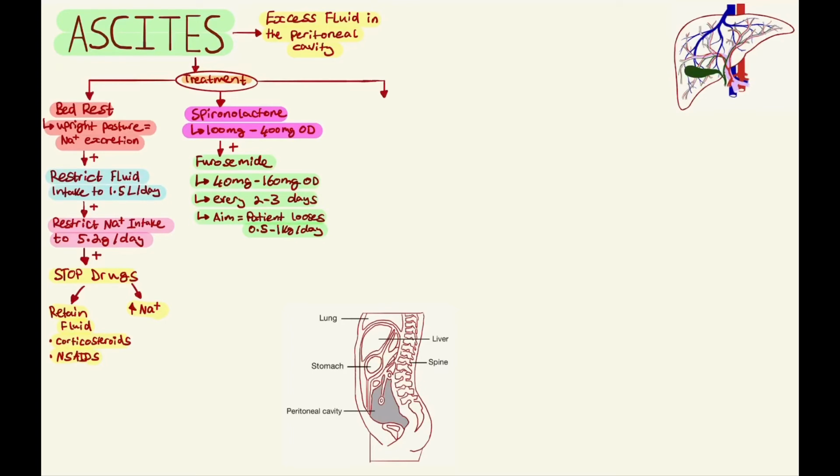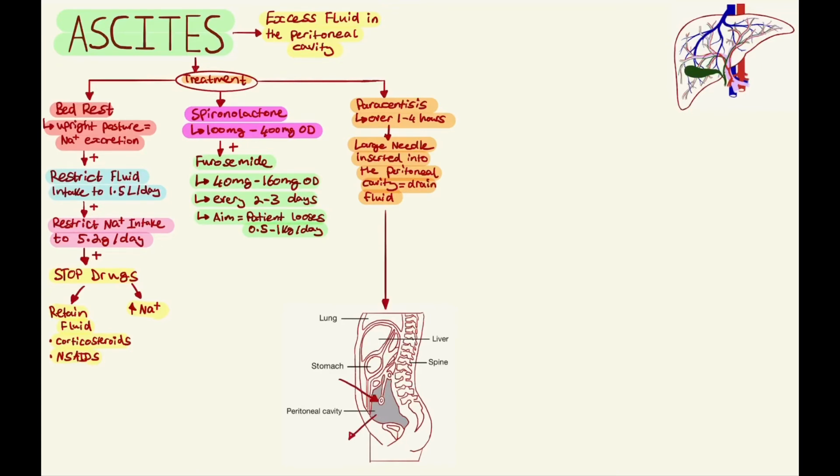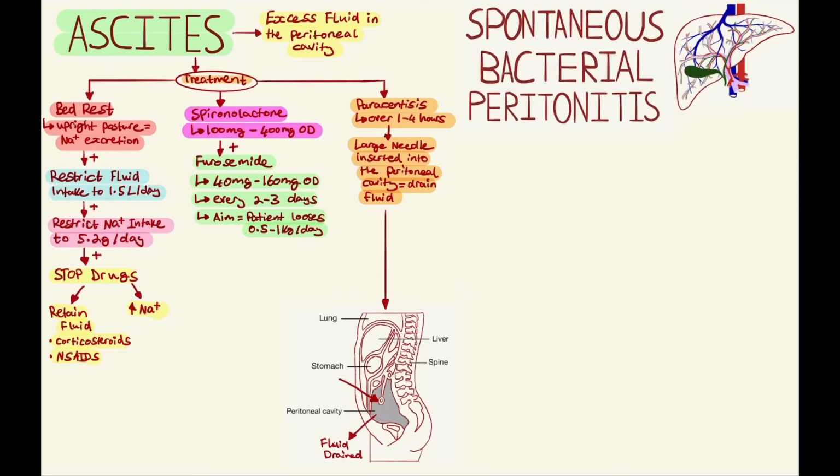If the ascitic fluid is still present, a procedure called paracentesis can be done. This is where a large needle is directly inserted into the peritoneal cavity, causing drainage of the fluid. This procedure should be done over 1 to 4 hours. When the ascitic fluid becomes infected, it can cause spontaneous bacterial peritonitis. Patients may be symptomless and have normal white blood cell count and C-reactive protein.